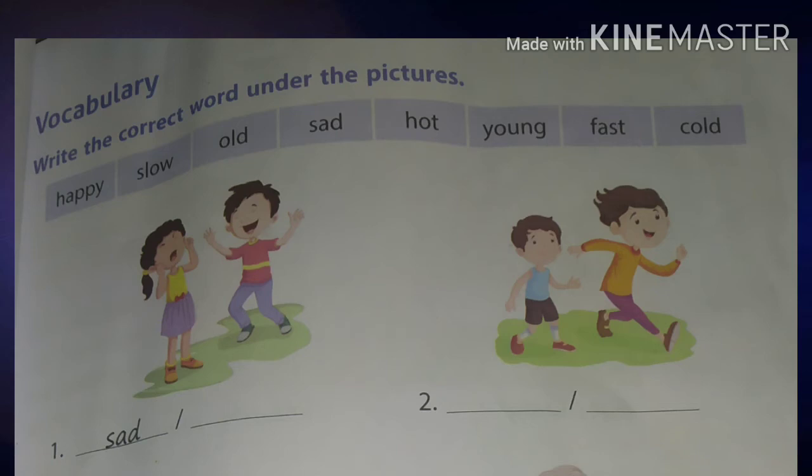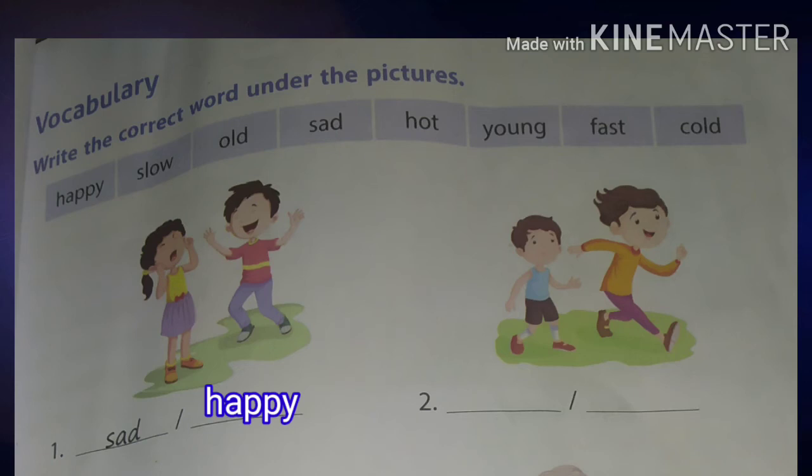First picture, sad. The girl is crying because she is sad, S-A-D. While the boy is laughing. So, what is the opposite of sad? Yeah, it is happy, H-A-P-P-Y.